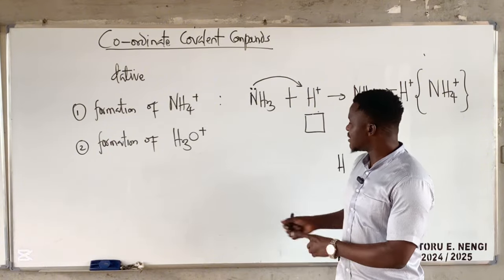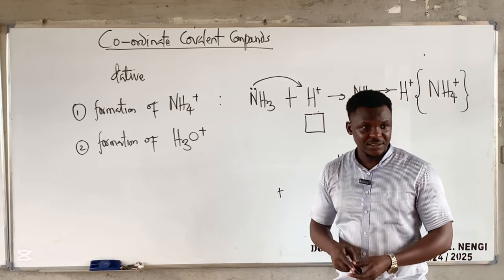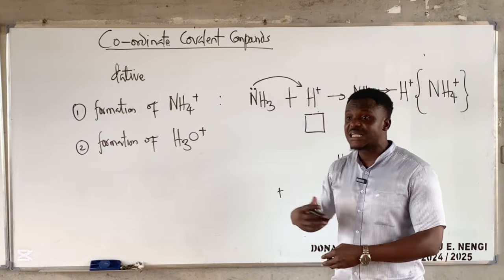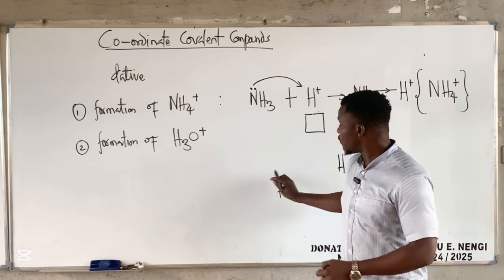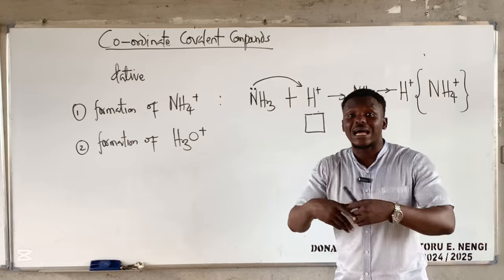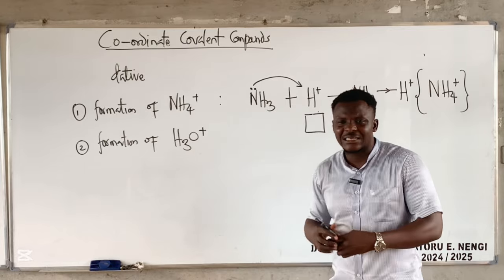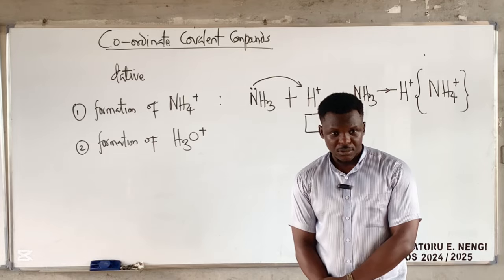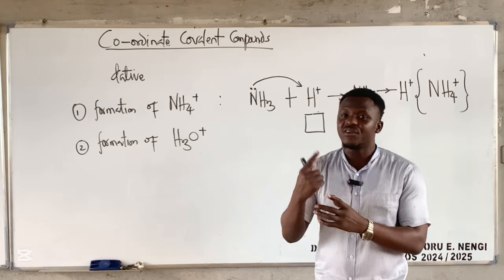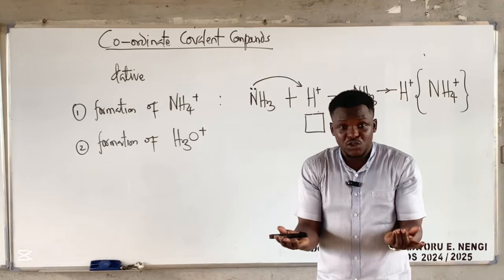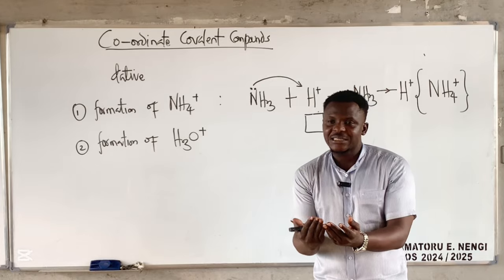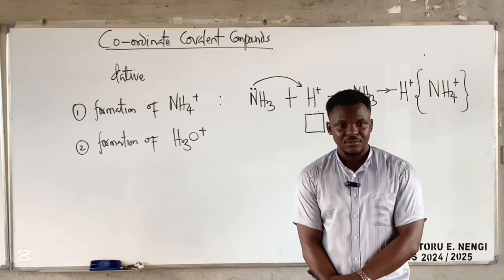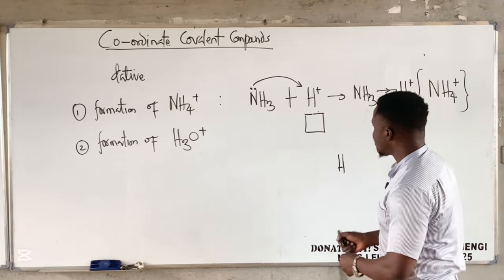So once you see something is having plus, right? Plus in the case of a molecule, not an atom. In the case of an atom, it means that something has lost an electron, right? But in the case of a molecule, something that has more than 2 atoms having a plus, it means that something in that compound is holding more than it's supposed to, right? But if an atom is having a plus, it means that that guy has lost electrons. Do you understand? If a compound has a plus, it means that that young person or anybody there is holding more than is supposed to hold. Is it not so?